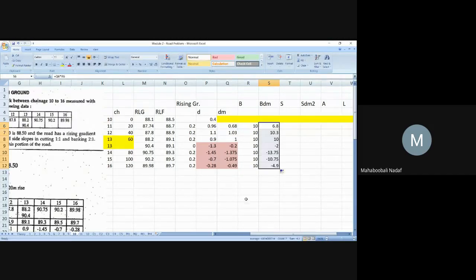So I will drag it like this. Something wrong or correct? Everything is correct. Check somewhere if we have done something wrong.